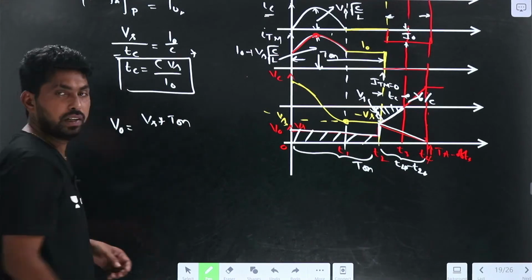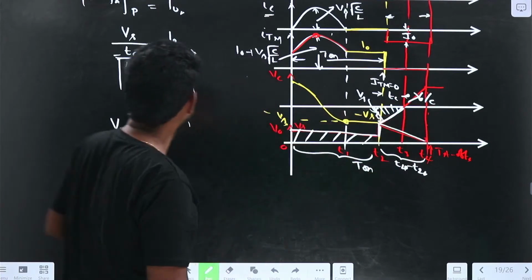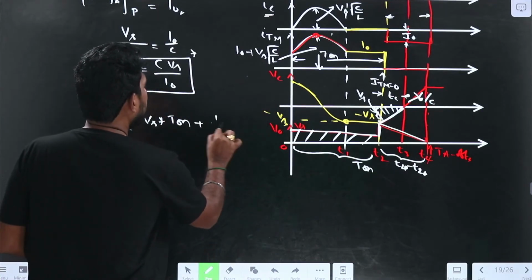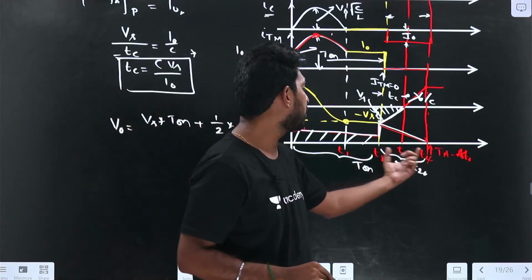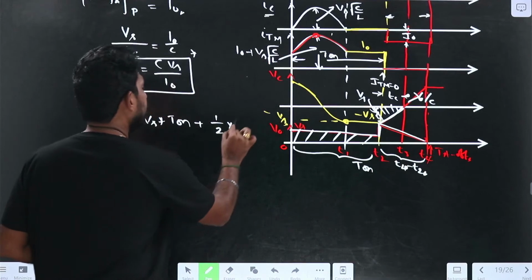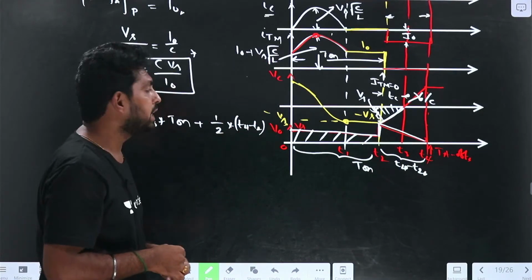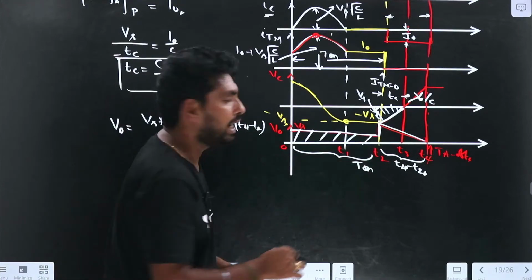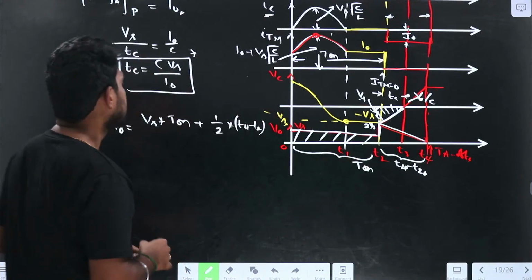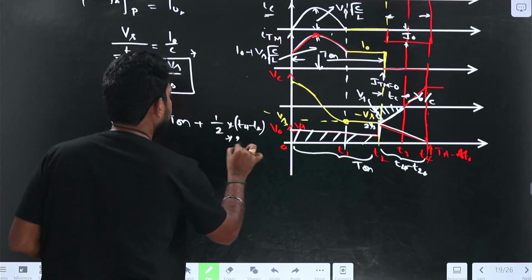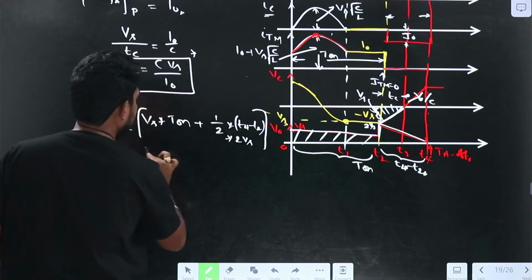Vs into T on. So this will be the triangle, right? So I need to take half into base into height. The base is T4 minus T2. Height is the 2Vs. So half into base into 2Vs, divided by T.